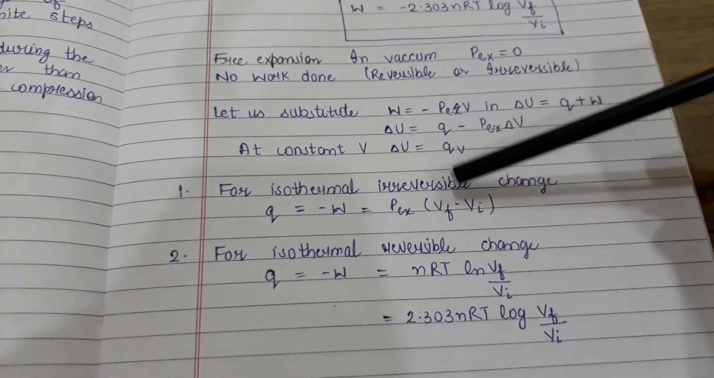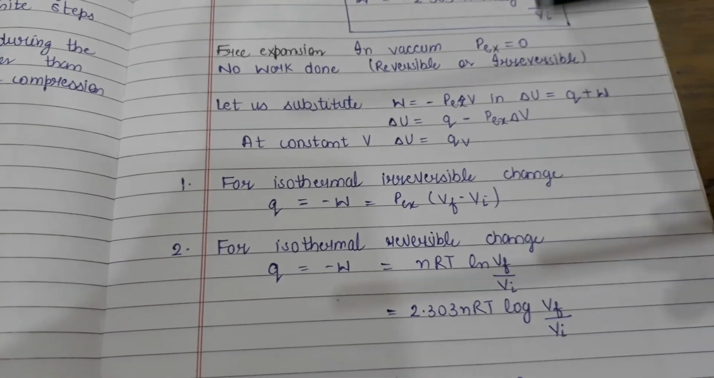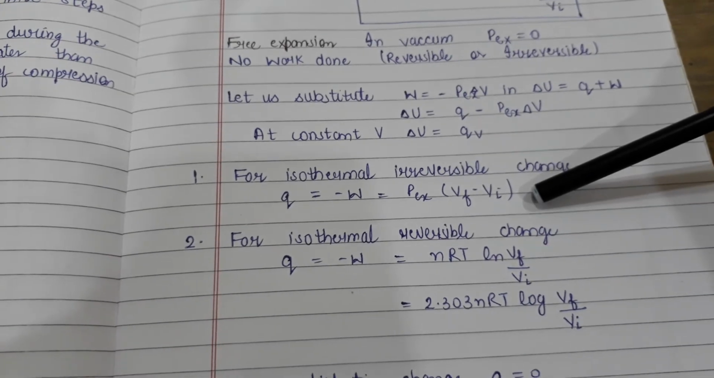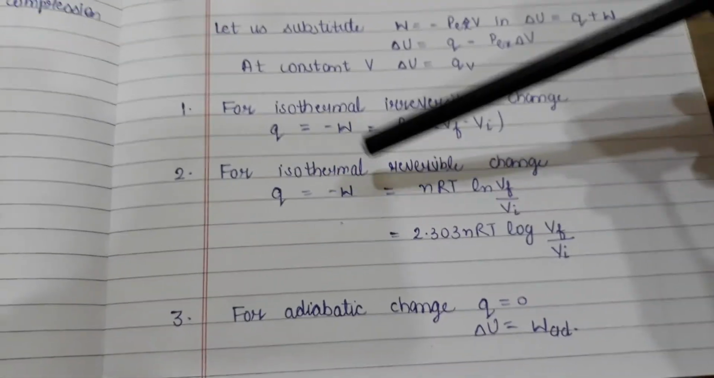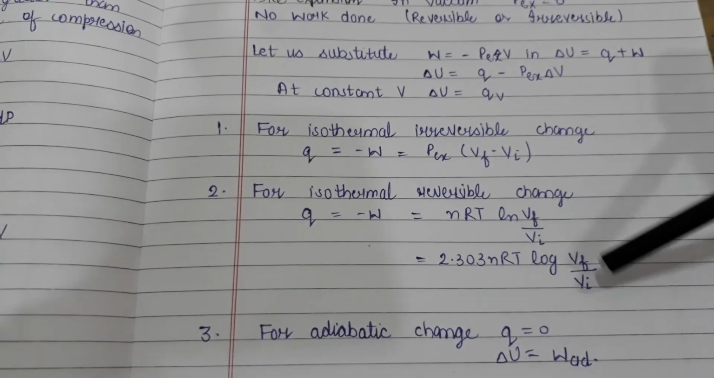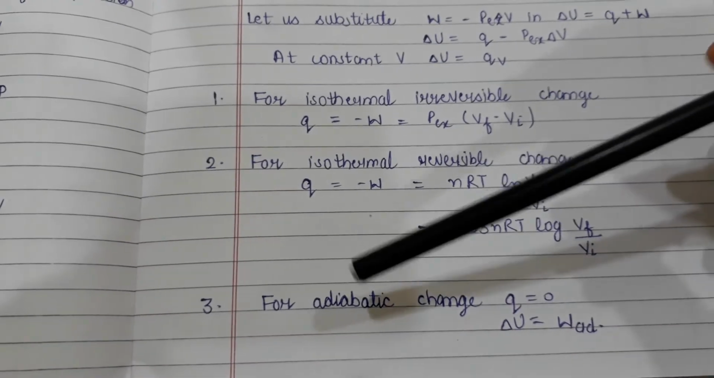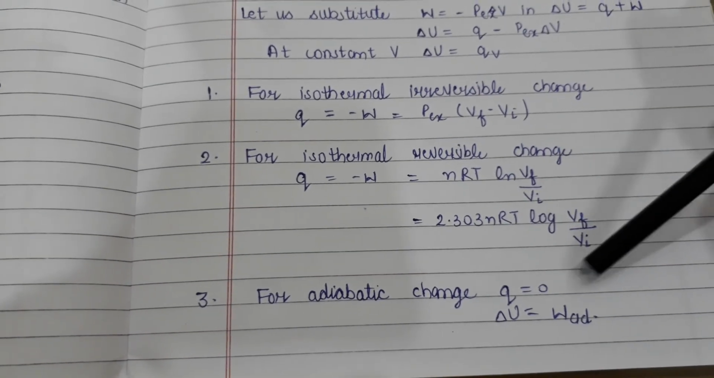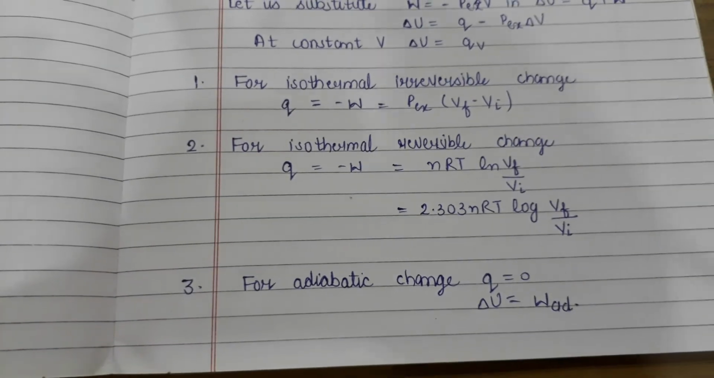For isothermal irreversible change, W is minus P external into Vf minus Vi. For isothermal reversible change, W is minus 2.303 nRT log Vf upon Vi. For adiabatic change, there is no change in heat. So Q is equal to 0. Then delta U is equal to W adiabatic.